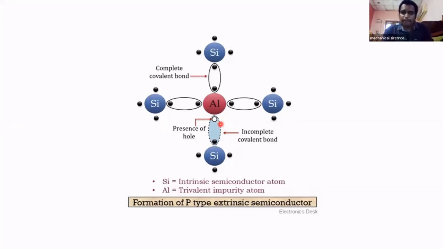Here, in case of doping, we need not supply any heat. Even at room temperature, we can make the semiconductor conduct electricity. That is the difference between intrinsic and extrinsic semiconductors. Intrinsic means we need to supply heat for conduction. But in case of extrinsic, even at room temperature, we can make the semiconductor into a conductor. That is the special characteristic of semiconductors.